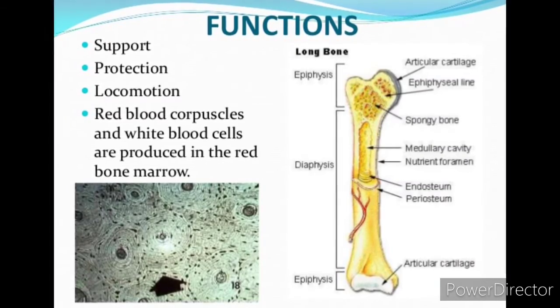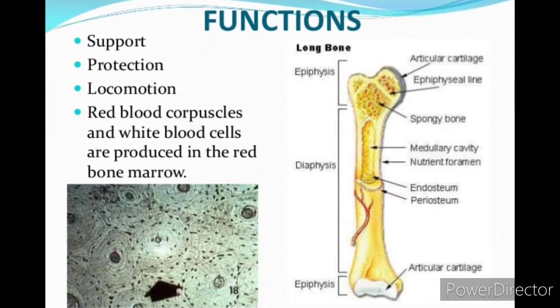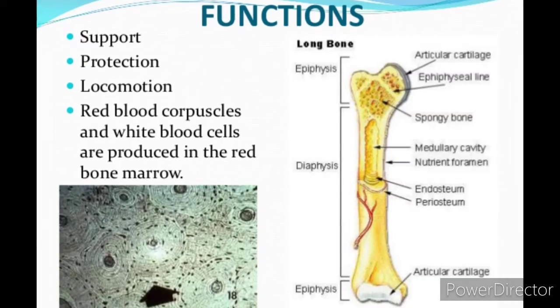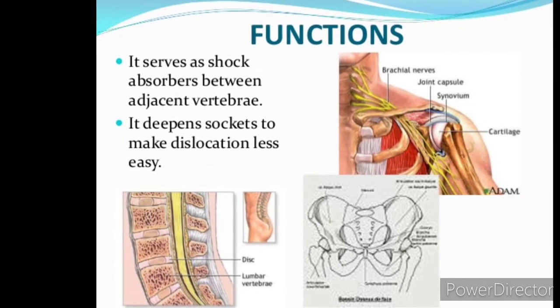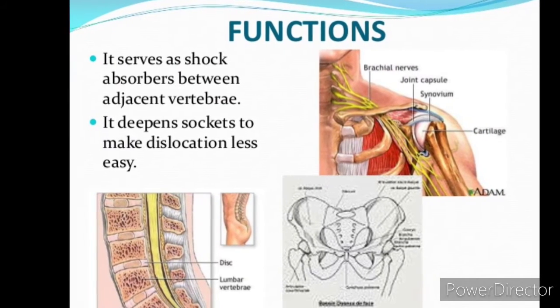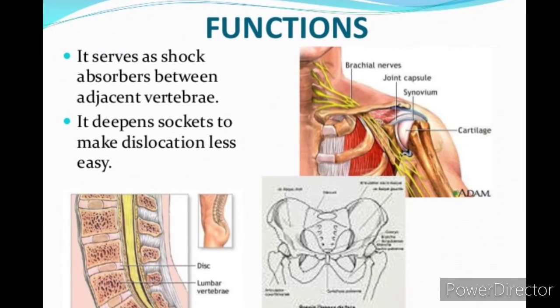Red blood corpuscles and white blood cells are produced by the bone marrow, and the matrix is present in the narrow hollow of this bone. It serves as a shock absorber between adjacent vertebrae, and it helps make dislocation less easy.